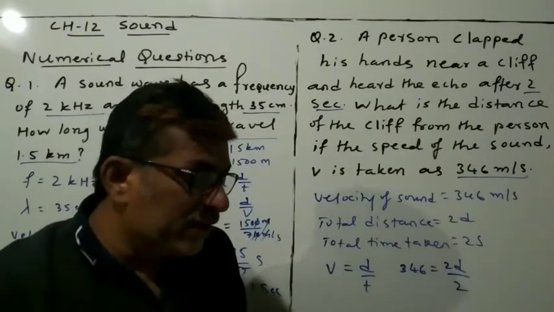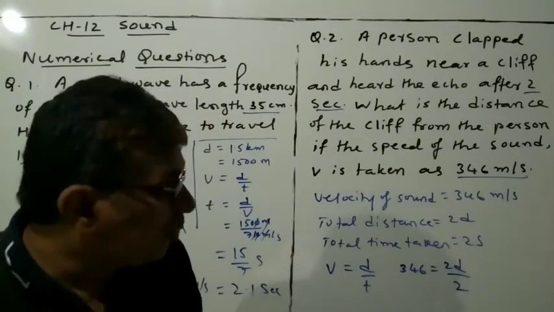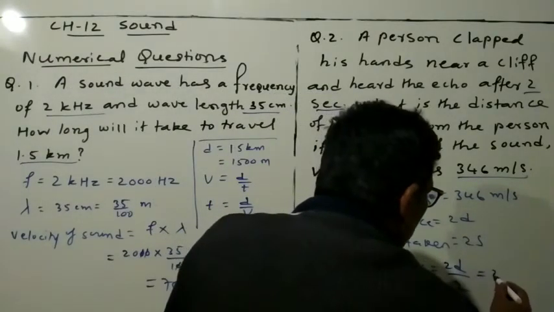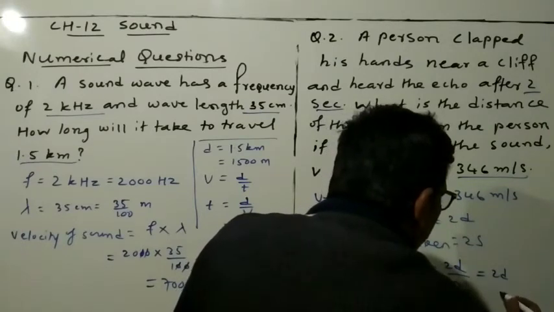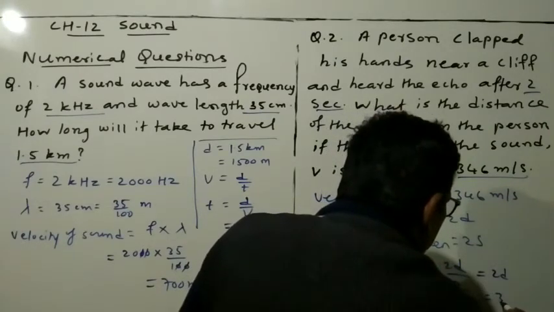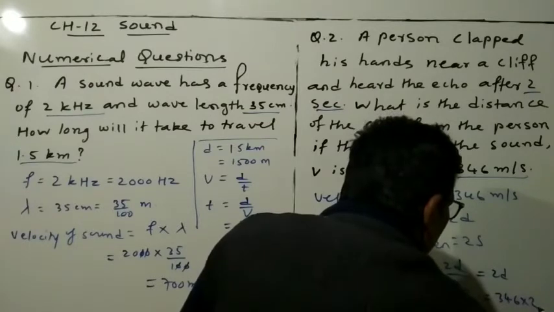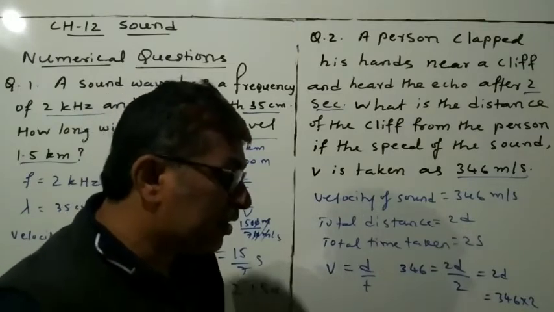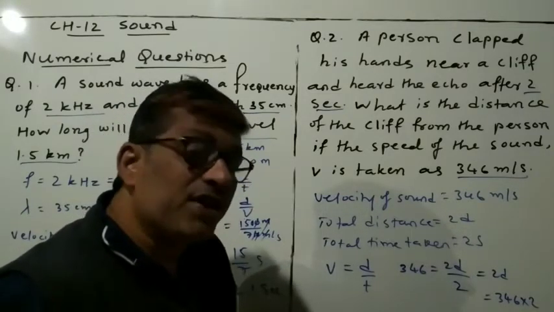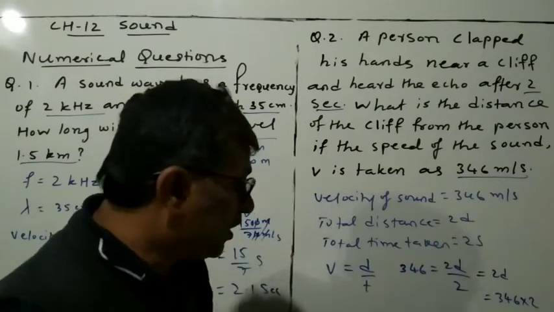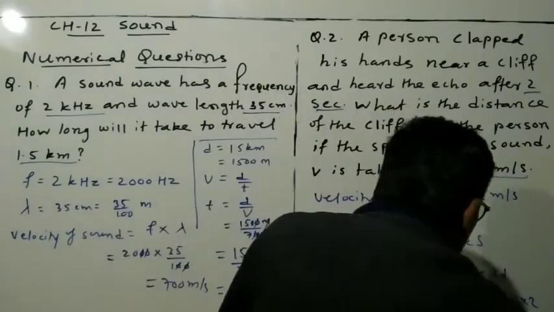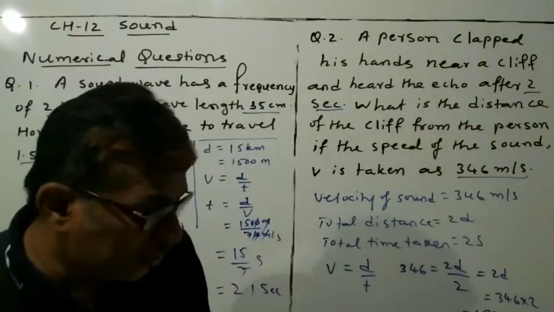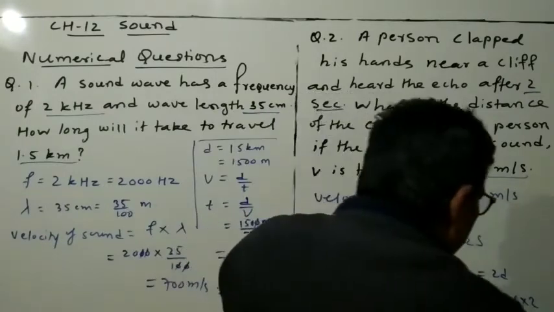Now simplify this. 2d is equal to 346 multiplied by 2. So how will you get the answer? 2 sixes are 12, 2 fours are 8, and so you will get 692. So the answer you got is 692 meters.